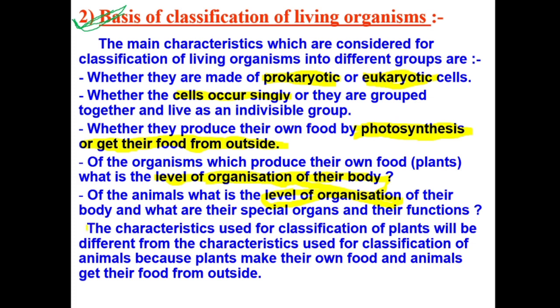Another more important thing, the characteristics used for classification of plants will be different from the characteristics that are used for classification of animals. Obviously, plants and animals are so different from each other, right? Plants stand in one place for days and days, whereas animals can move from place A to place B. So much difference is there, no? So when you classify plants and animals, the characteristics we take into consideration will also be different from each other.